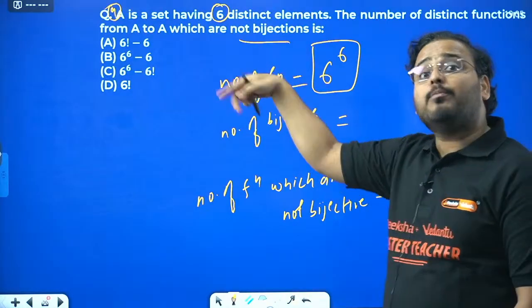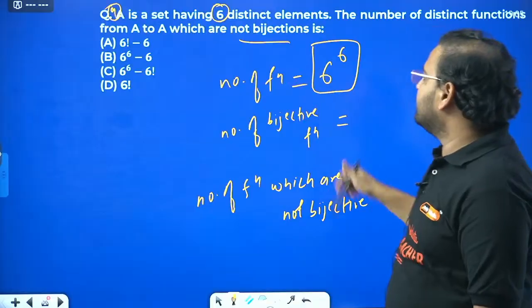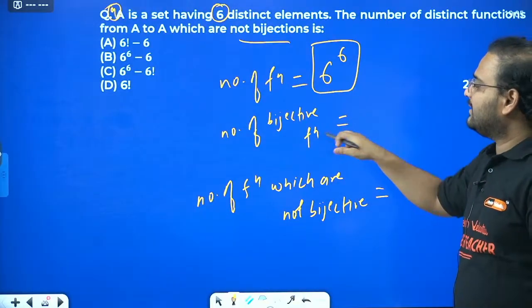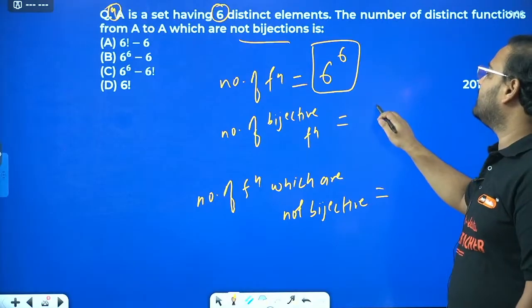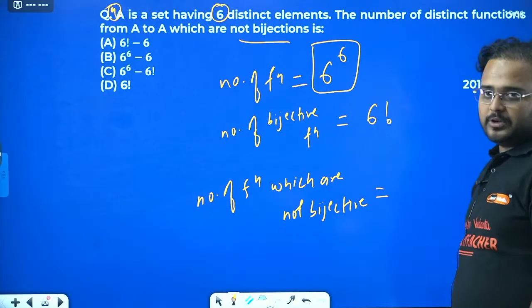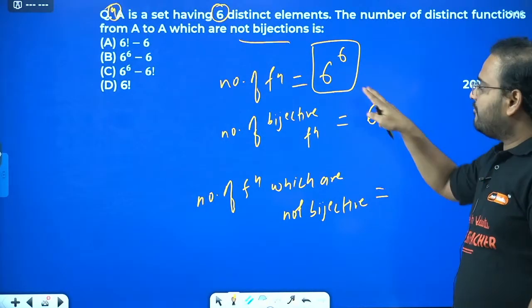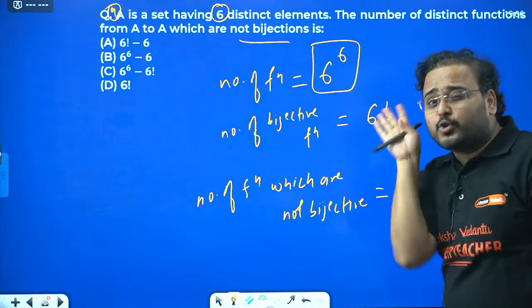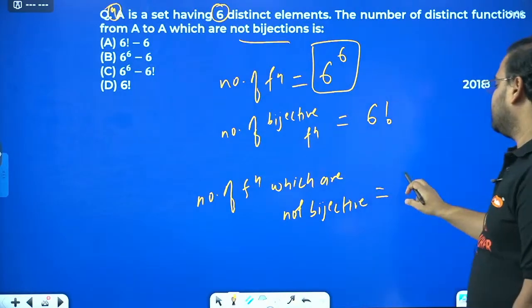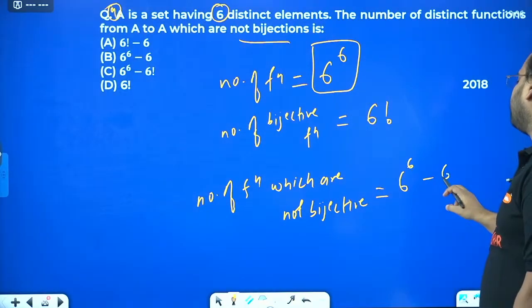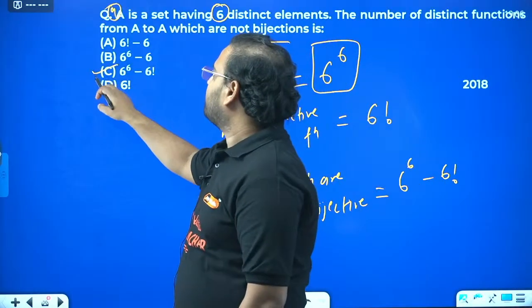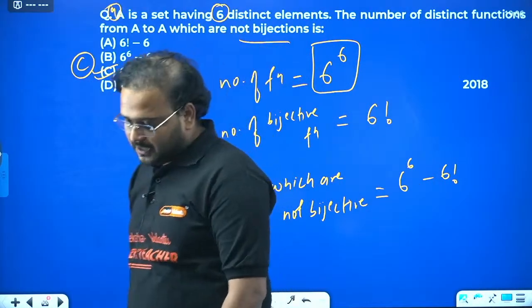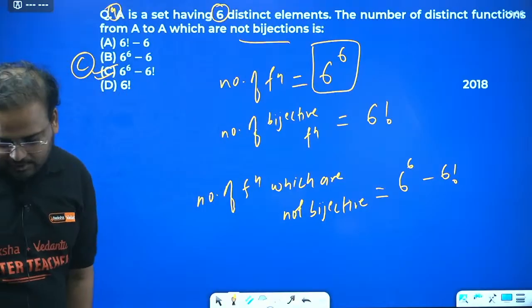Remember in the previous case I wrote 2 power 5. 6 power 6 here. And the number of bijective functions is nothing but 6 factorial. So from the number of functions I want to find those functions which are not bijective. Subtract them. So the answer is C.